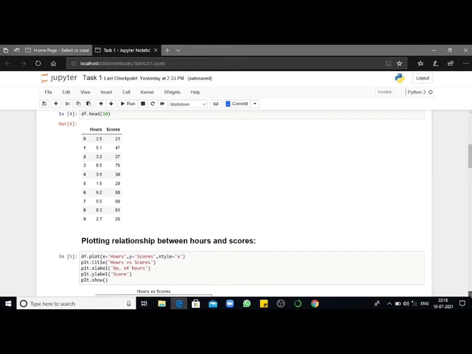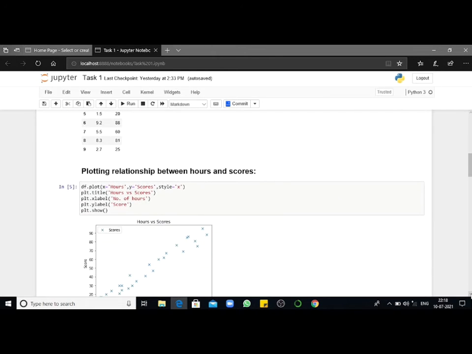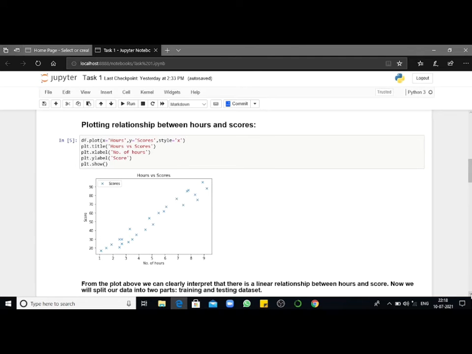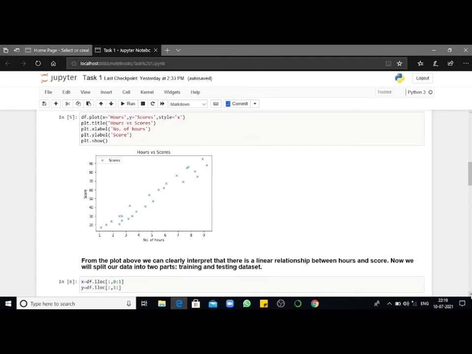Now we will be plotting a graph between hours and scores so as to know what is the relationship between these two variables. From the graph plotted, we can clearly see that hours and scores have a linear relationship, kind of a linear positive relationship, which displays the more a student studies, the more he or she scores.